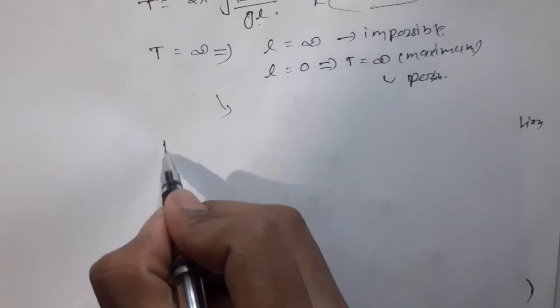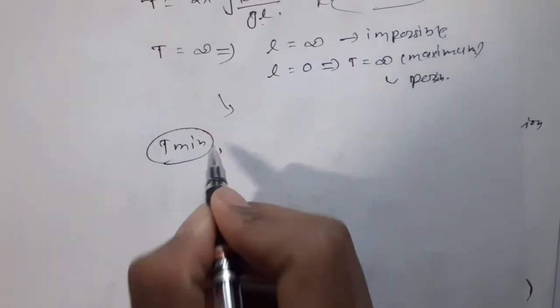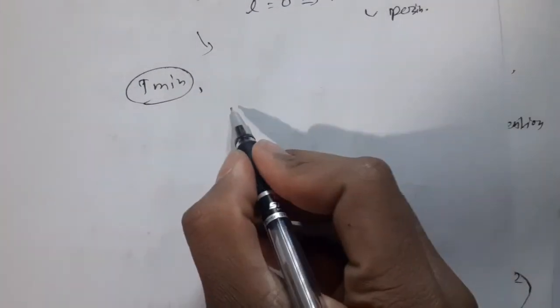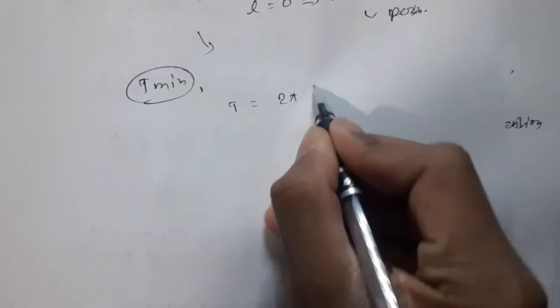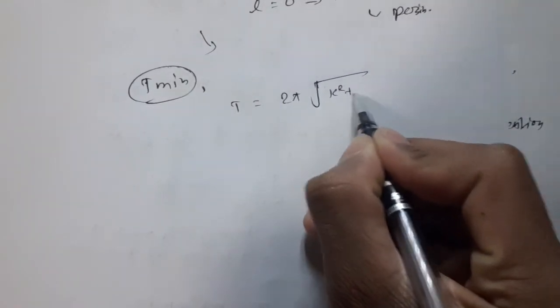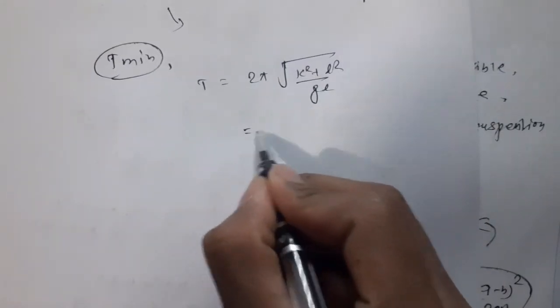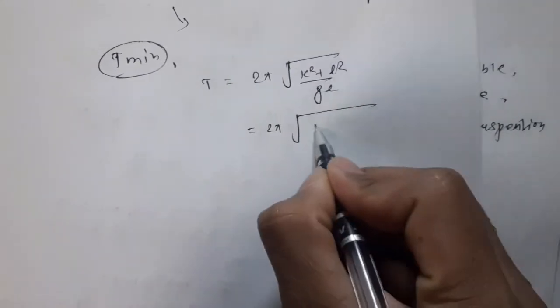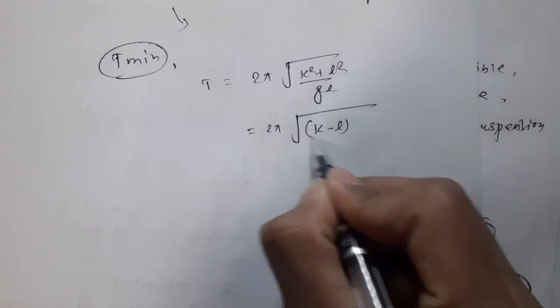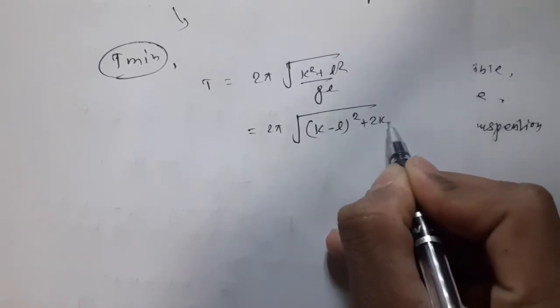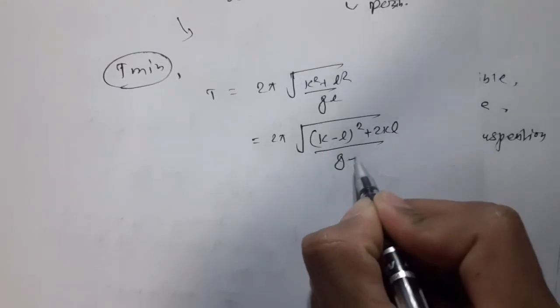Now for the minimum time period, we have T is equal to 2 pi root under k square plus L square upon gL, which is equal to 2 pi root under (k minus L) square plus 2kL upon gL.